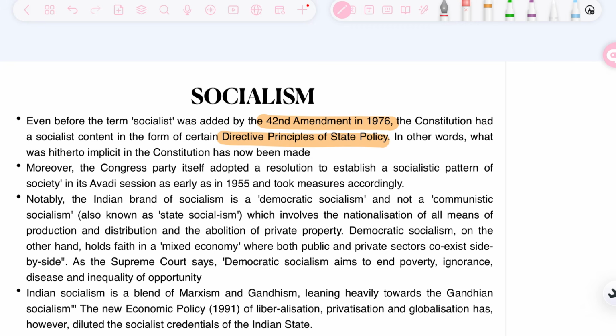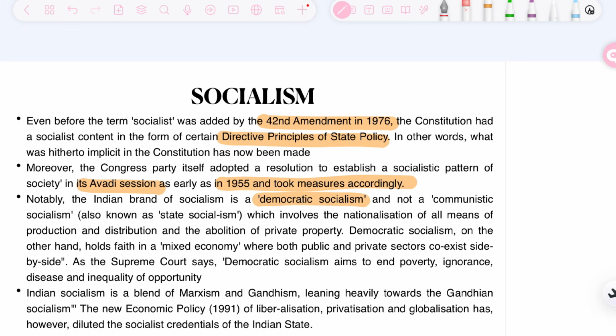Moreover, the Congress party itself adopted a resolution to establish a socialist pattern of society in its Avadi session as early as 1955 and took measures accordingly. So in 1955 itself, socialism was promoted by Congress in its Avadi session. Notably, the Indian brand of socialism is democratic socialism, not communistic socialism, which involves the nationalization of all means of production and distribution and abolition of private property. So what this means is that India does not follow communistic socialism.